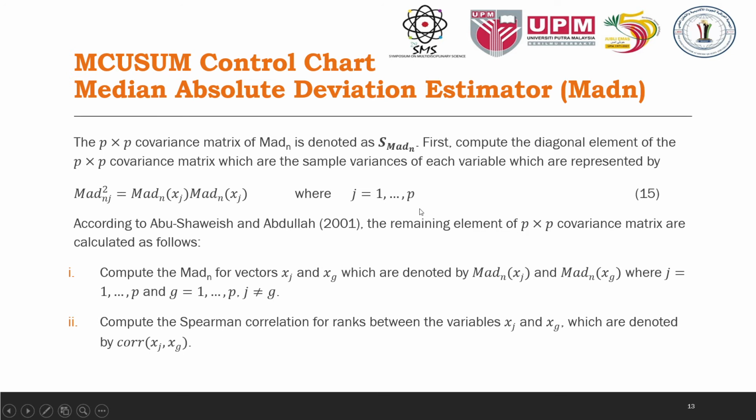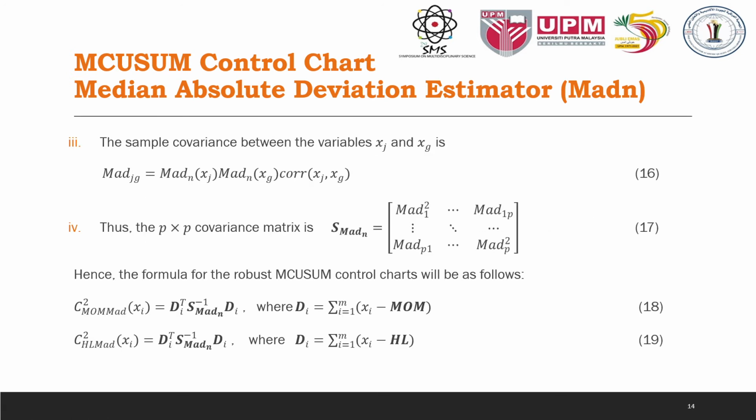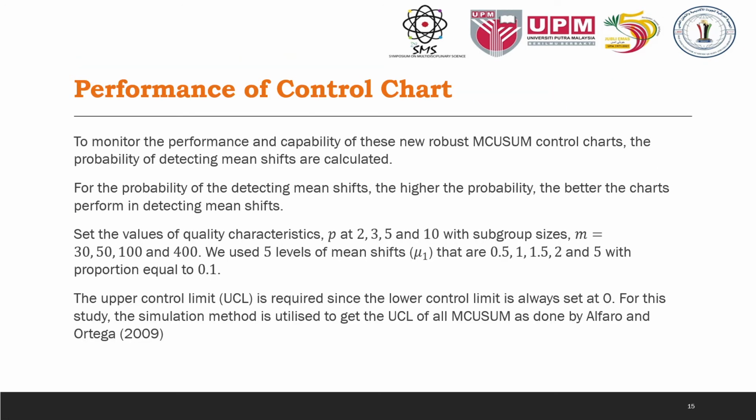The first one, compute the MED-N. Second, compute the Spearman. The third one, compute the MED-JG. And the fourth one, find the P times P covariance matrix by equation 17. Hence, we have the formula for the robust MQ sum control chart as follows, equations 18 and 19.